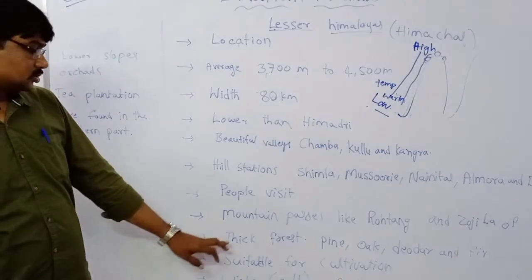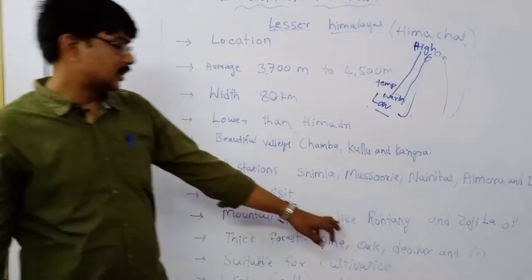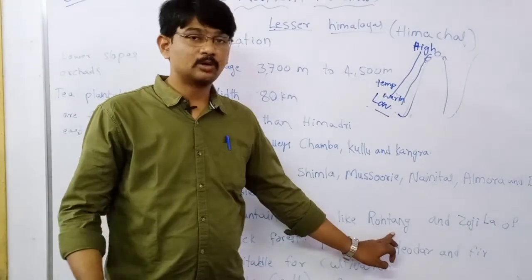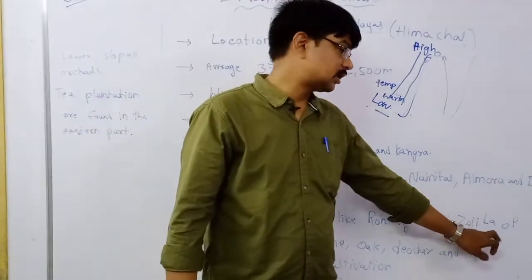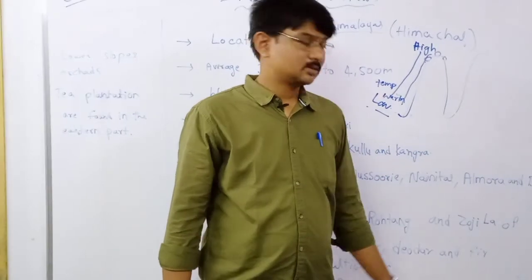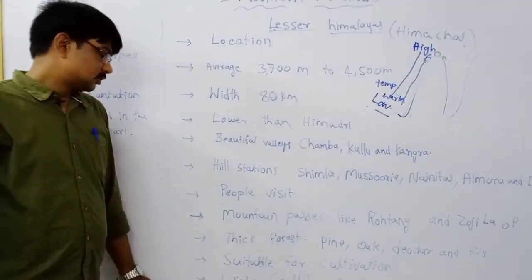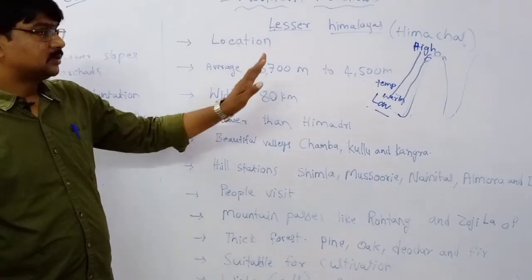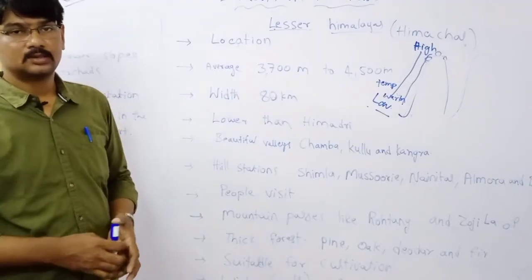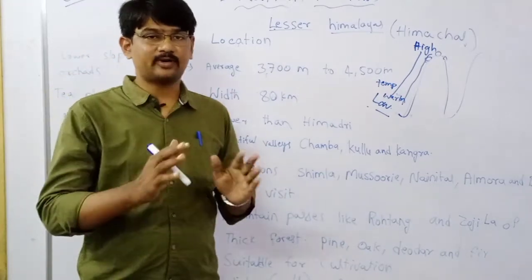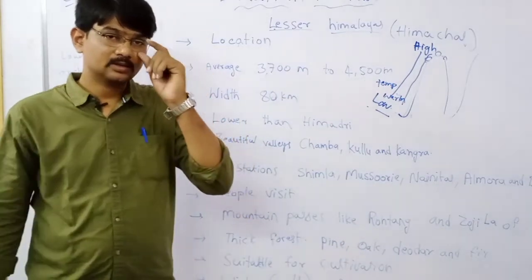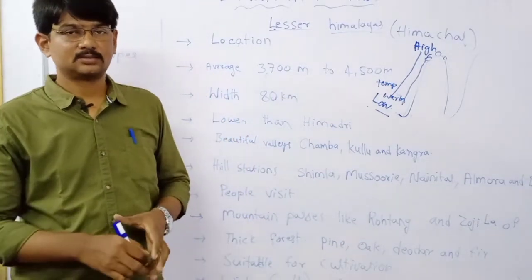It is nothing but like a valley between two mountains. This place is called a mountain pass. There are so many mountain passes, like Rohtang, which is one mountain pass, and Zojila of Himachal Pradesh, which is also a mountain pass. At the same time, in this region, there are very thick forests.